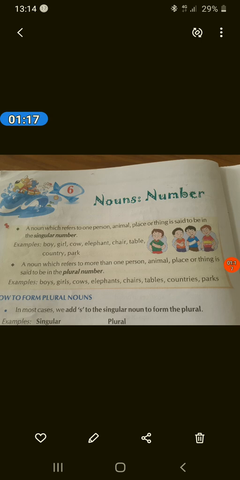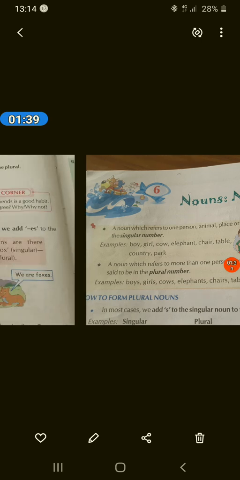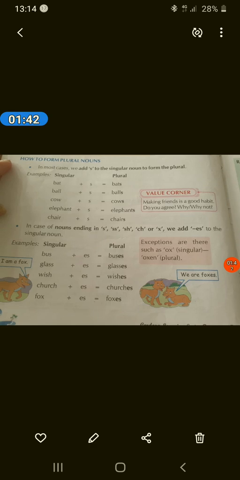Now we will study how to form plurals, how to form singular nouns into plural nouns. Very first one is we simply add s. We simply add s to the singular noun to form plural. Examples: bat plus s, bats. Ball plus s, balls. Cow plus s, cows. We have many examples.